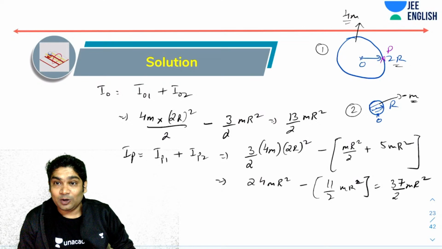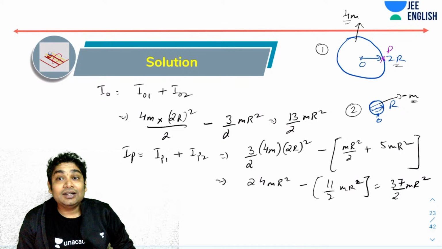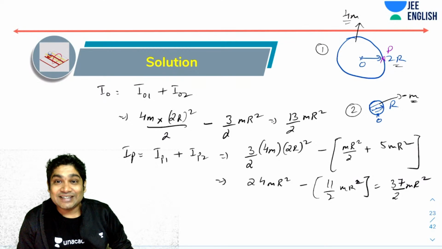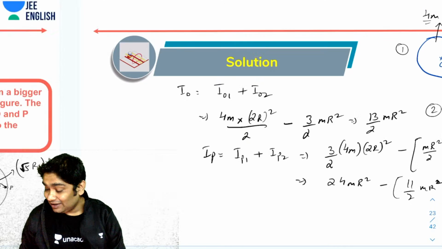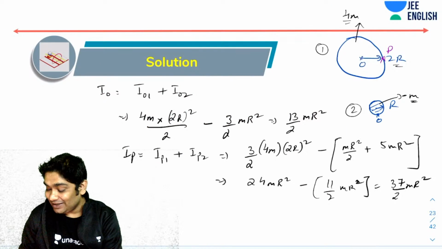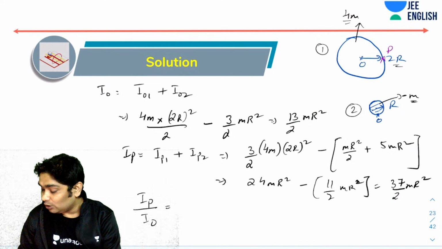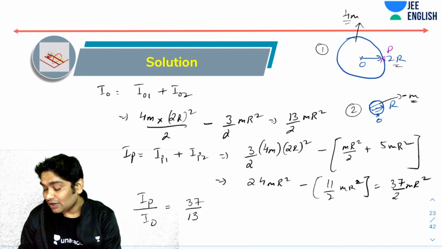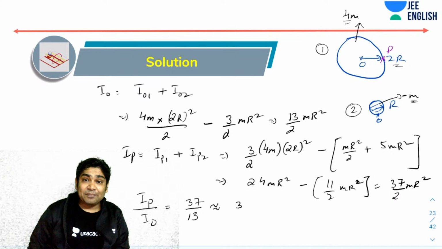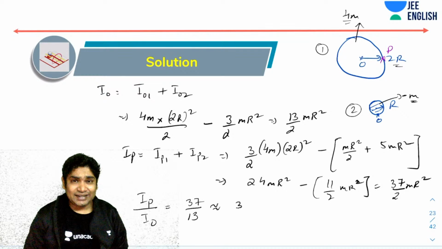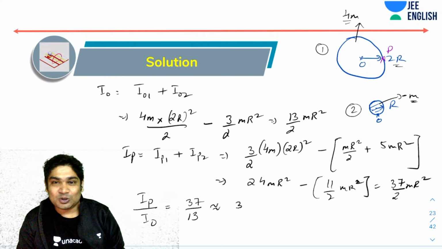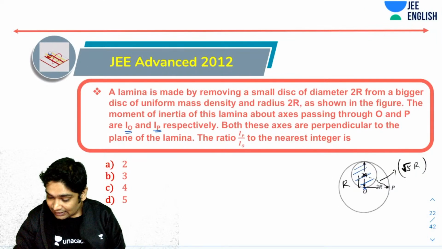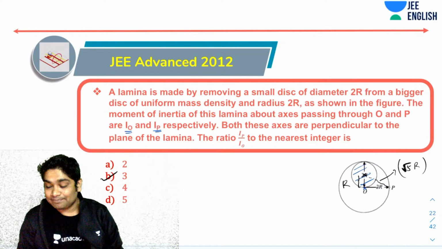Okay, I hope you can see that. Now what has been asked is the ratio IO is to IP, right? So IP is to IO. Realize what will that come out to be? That will come out to be, that was 13 by 2, this is 37, so 37 over 13, which is roughly around, okay, 39 over 13 would have been 3, right? 37 over 13 would be close to 3. So the nearest integer, so that is going to be our answer.